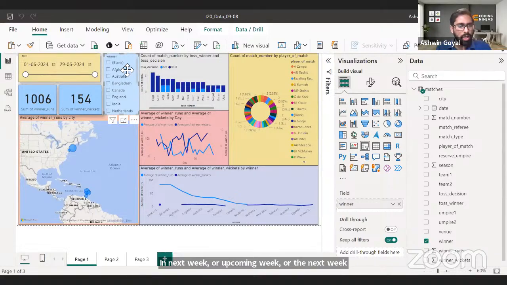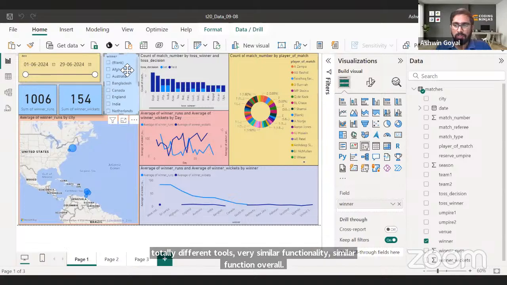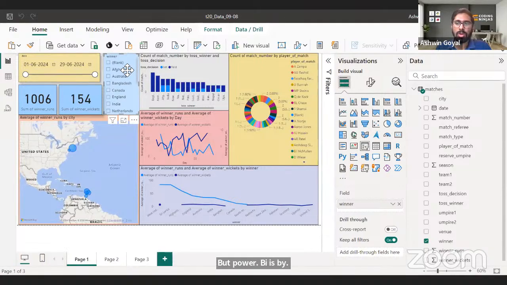Sure, super. What's the difference between Tableau and Power BI? They are totally different tools, with very similar functionality overall, but Power BI is by Microsoft and Tableau is altogether different. Tableau and Power BI are both data visualization tools with similar functionality, but the tools themselves are different.